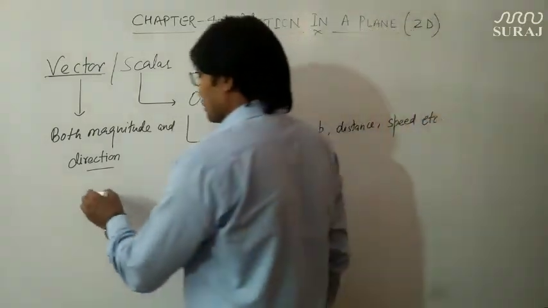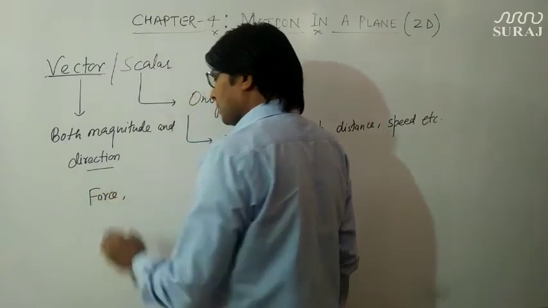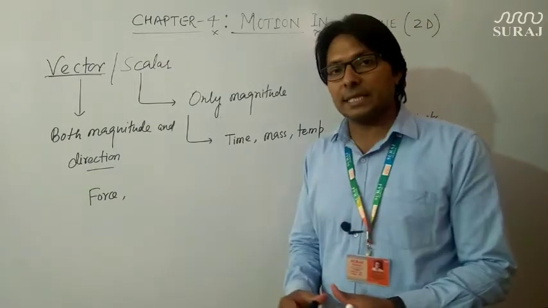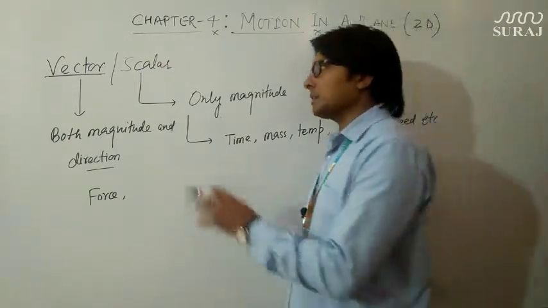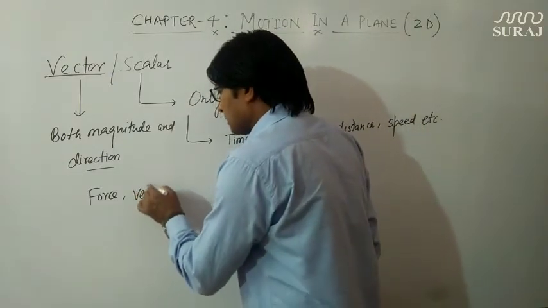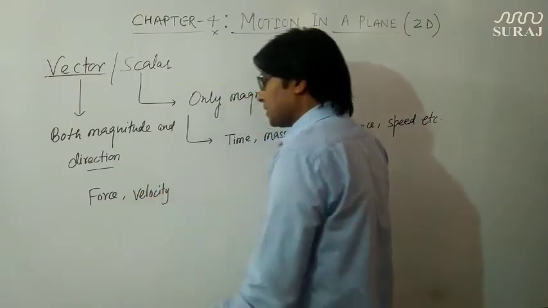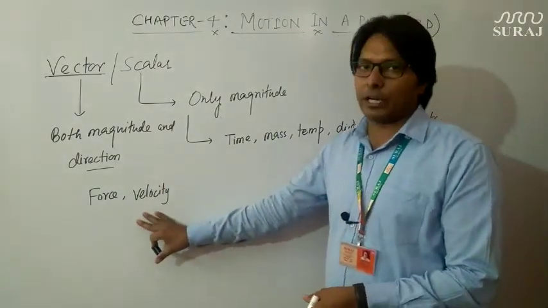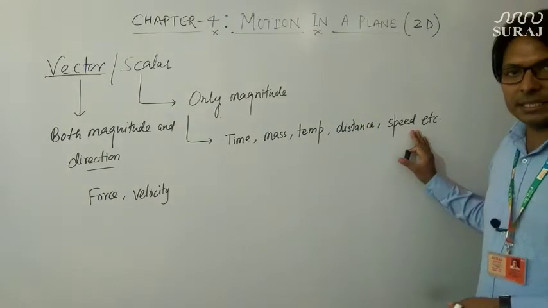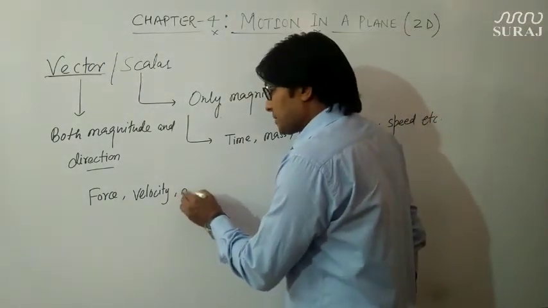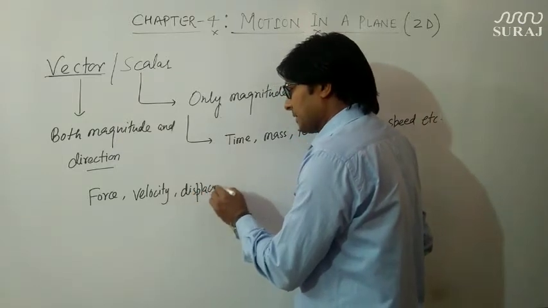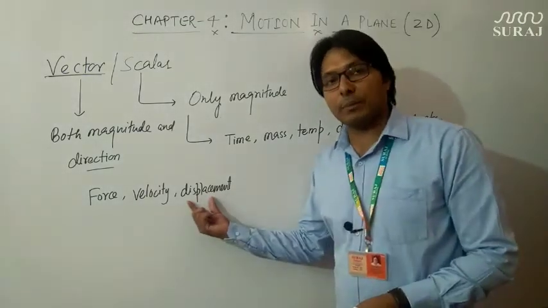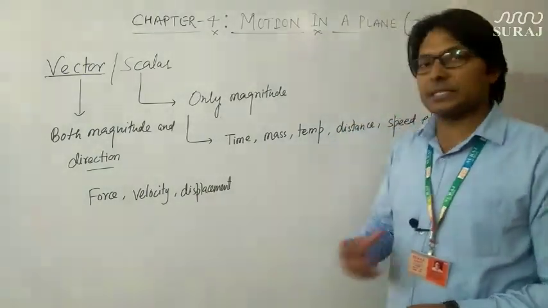For example, force. Since force requires magnitude as well as direction for its complete representation, or force has a specific direction, therefore it is considered a vector quantity. So is velocity. Velocity consists of magnitude, which is known as speed, but direction also. Therefore velocity will be a vector quantity, while speed is a scalar quantity. Displacement is also a vector quantity because it has a particular magnitude as well as direction.